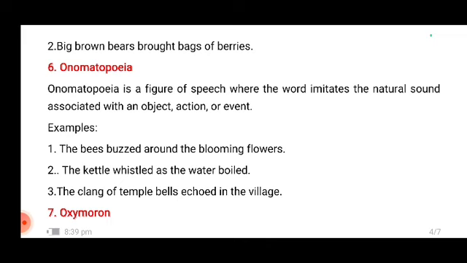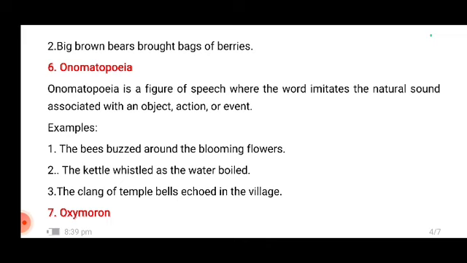Next is onomatopoeia. Onomatopoeia is a figure of speech where the word imitates the natural sound associated with that particular object. For example, the bees buzzed around the blooming flowers. Now the bees do make a buzzing sound, right? The kettle whistled as the water boiled. So the kettle does make that whistle sound, or a pressure cooker, etc. So it does have that sound.